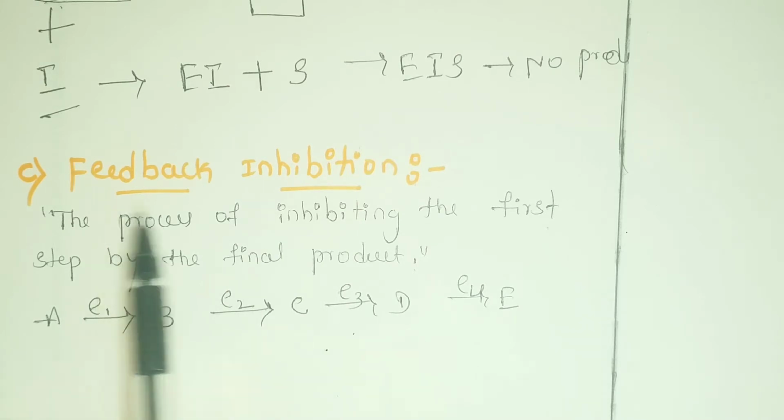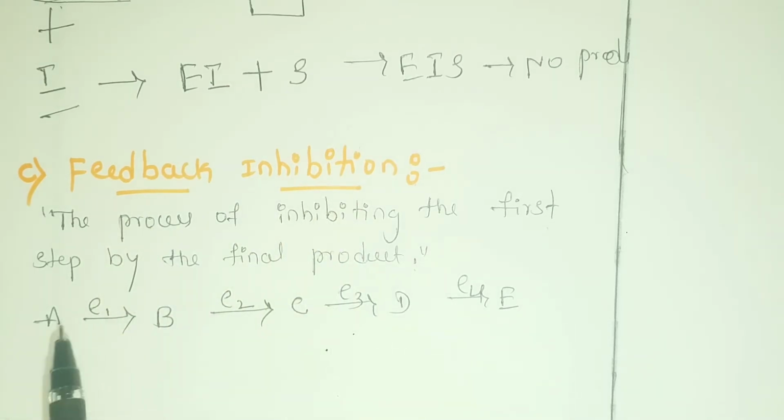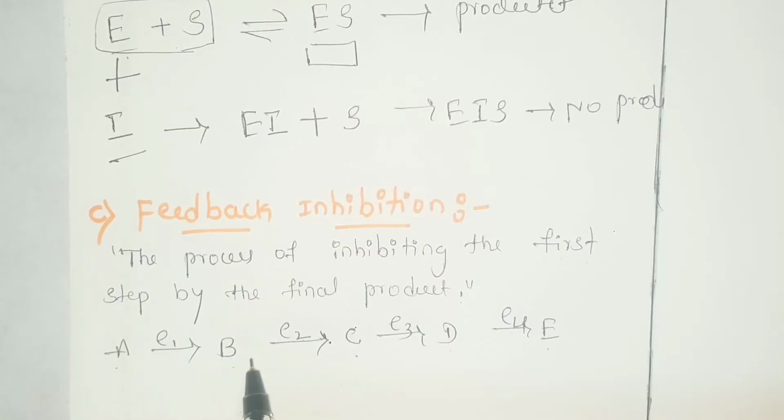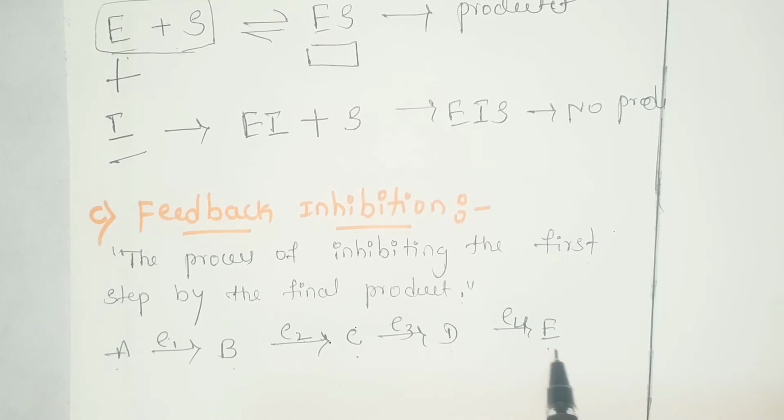Here A is the initial substrate, B, C, D are the intermediates and E is the end product. This pathway is catalyzed by 4 different enzymes, E1, E2, E3, E4. The step from A to B by E1 is most effective for regulating the pathway by the final product E.